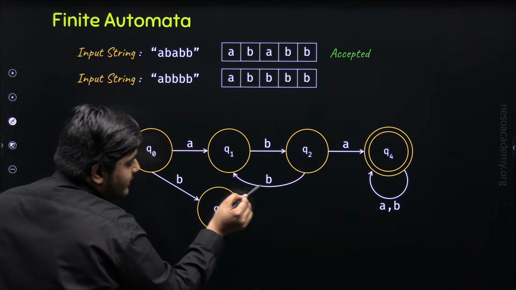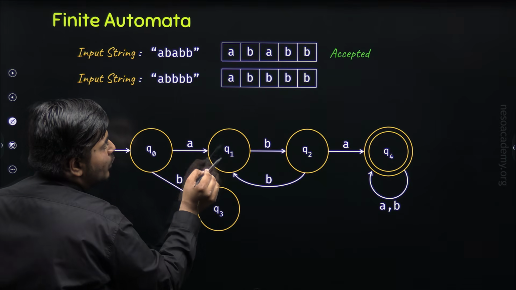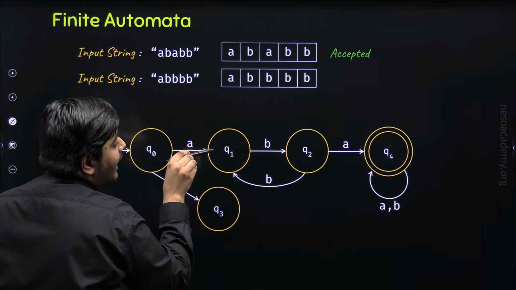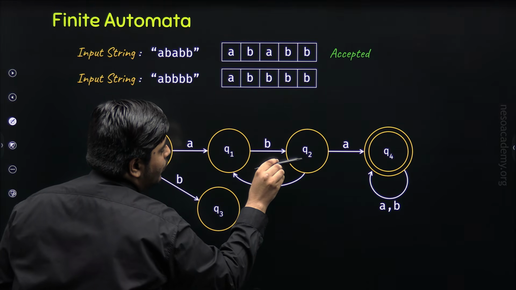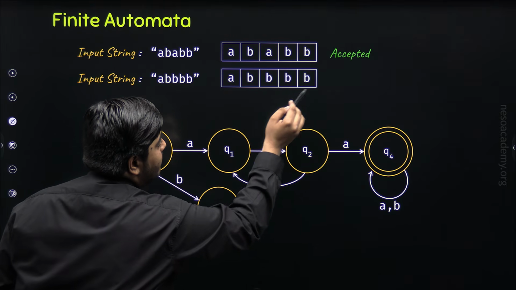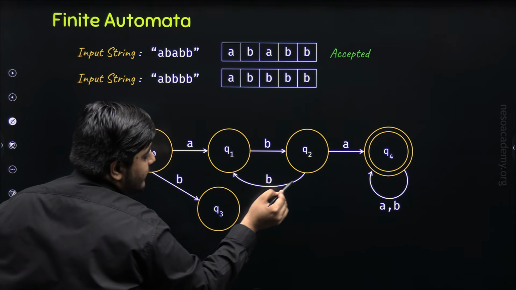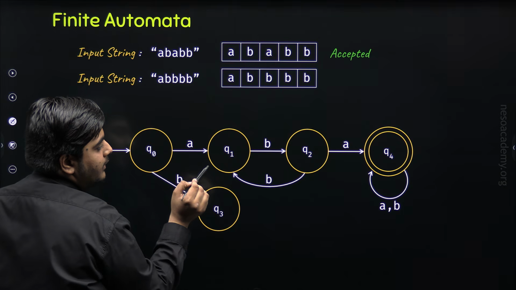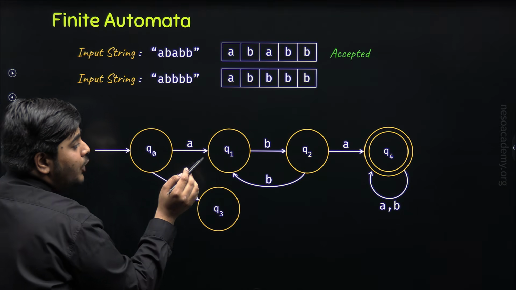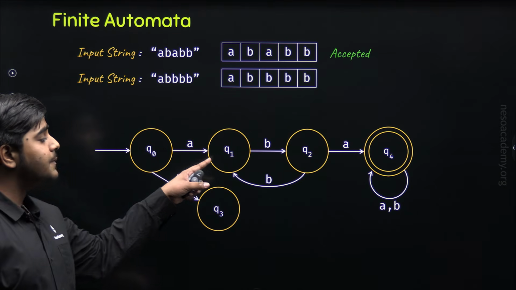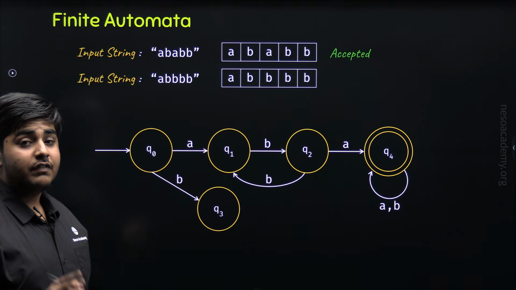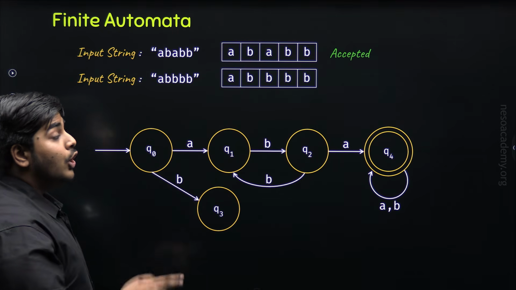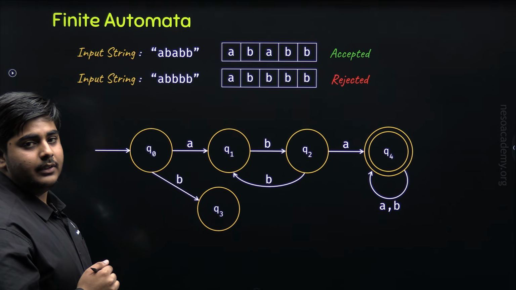We will select this transition and we will come to Q1. Now the next symbol is also B, so we will again go to state Q2, and at last our symbol is B, so we will select this transition and we will come back again to the Q1 state. Now the input string processing stops at the state Q1, which is not an accepting state. That is why this particular string will be rejected by our automaton.